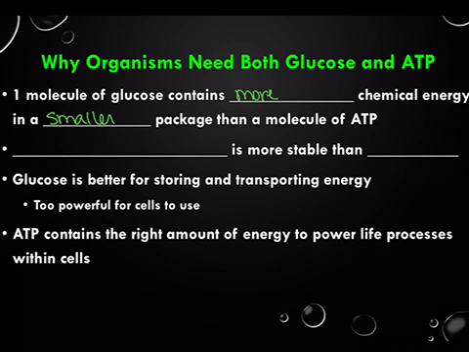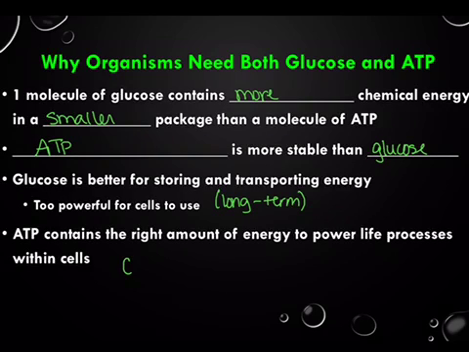So glucose is a very powerful and very small molecule, whereas ATP is a more stable form of energy than glucose. Glucose is better for storing and transporting energy. This is maybe like a long-term storage. It's too powerful for the cell to use efficiently, whereas ATP contains the right amount of energy to power all the life processes within a cell.